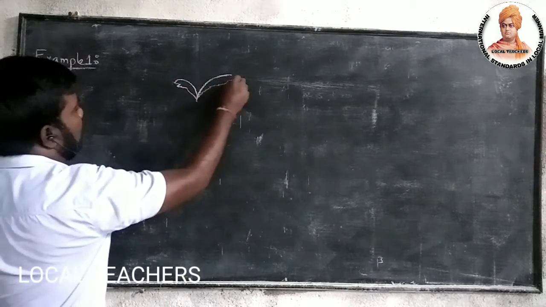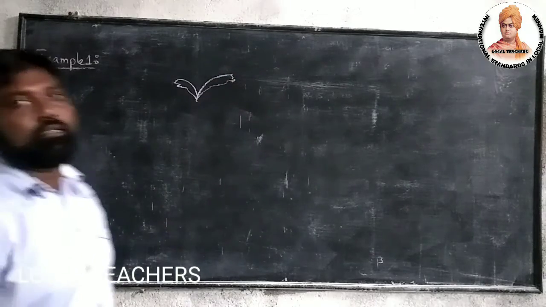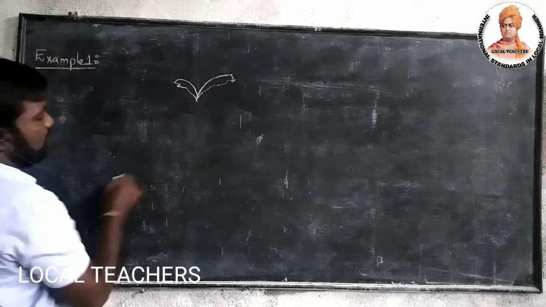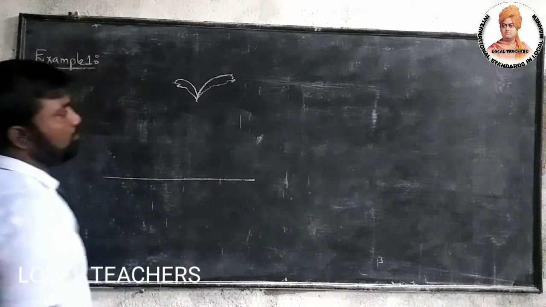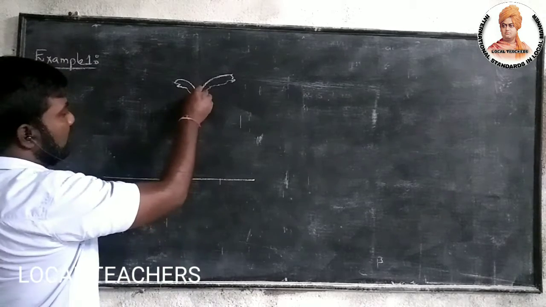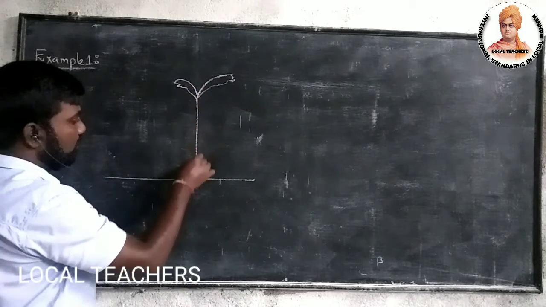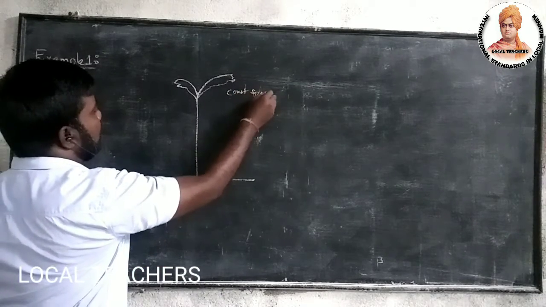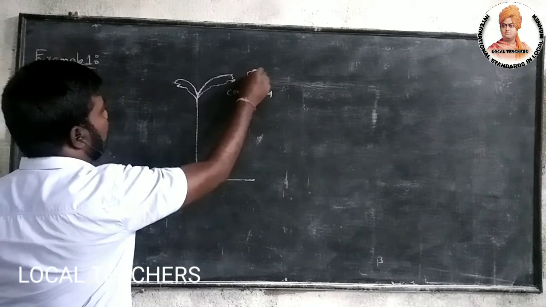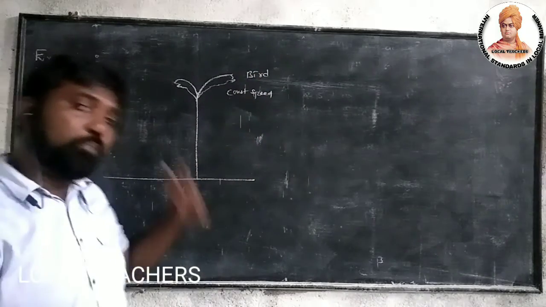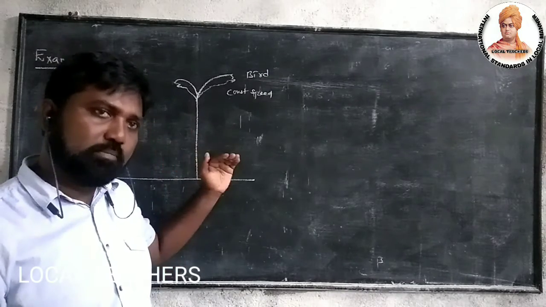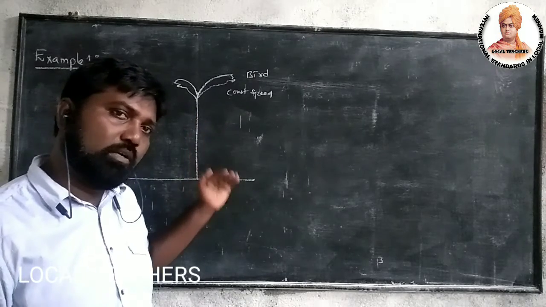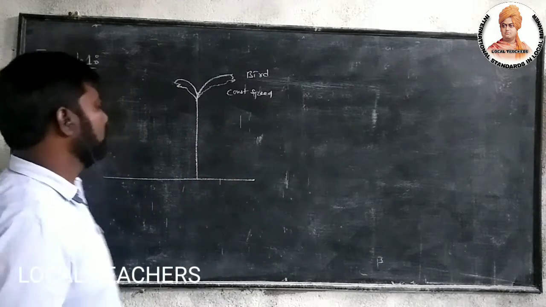So here this bird is flying on a pond, and vertically it is coming down with constant speed. So this is the bird which is flying on a pond with a constant speed. With the same constant speed it is coming down towards the pond.